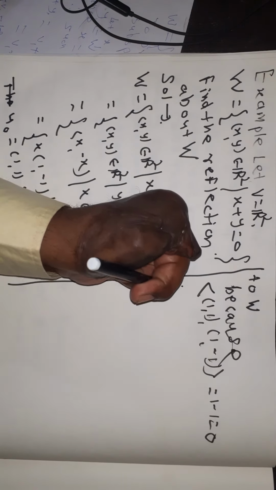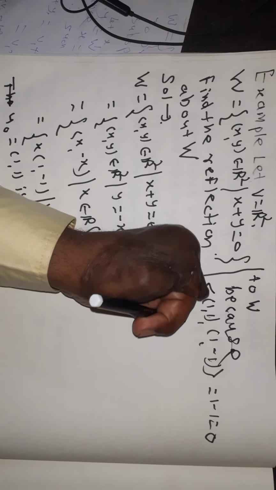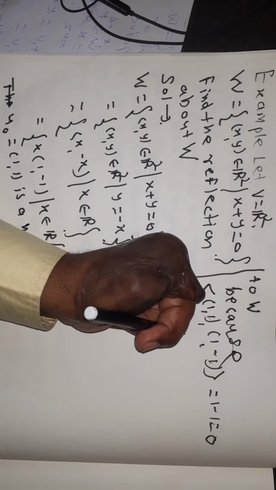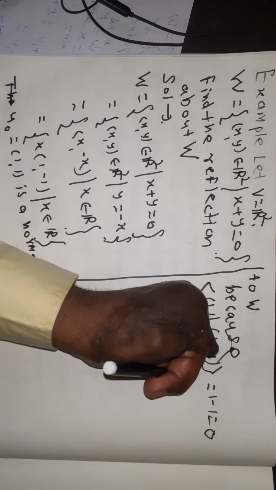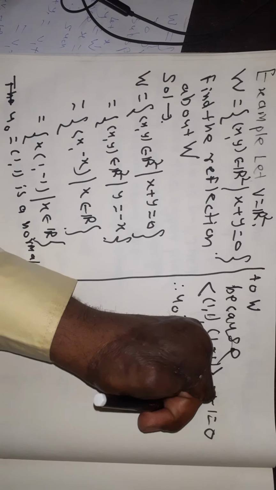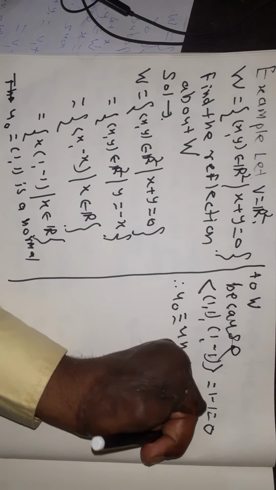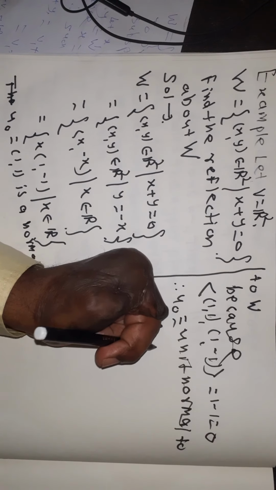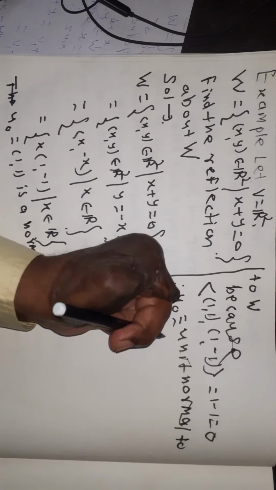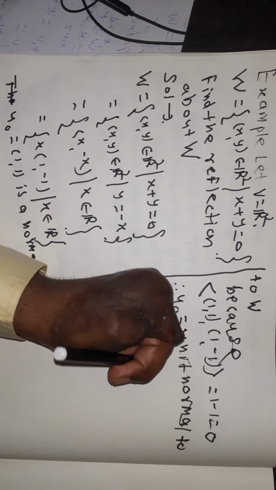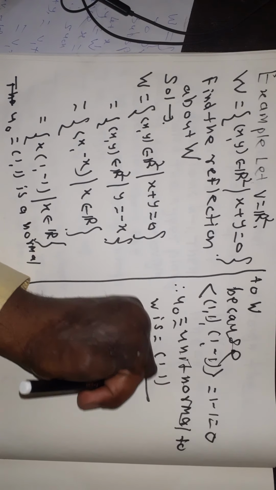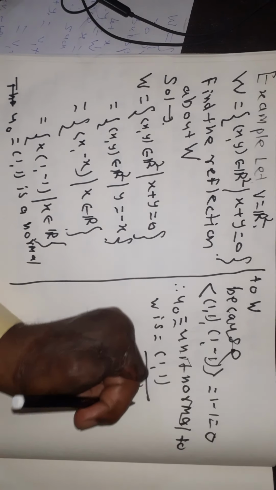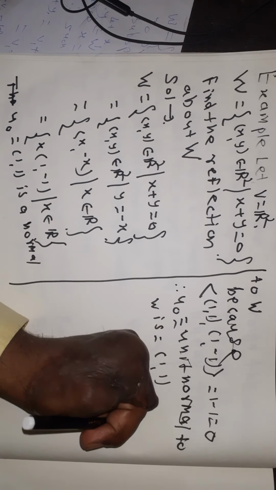And therefore u0, the unit normal to W, is (1, 1) upon the square root of 2, which is the norm of (1, 1).